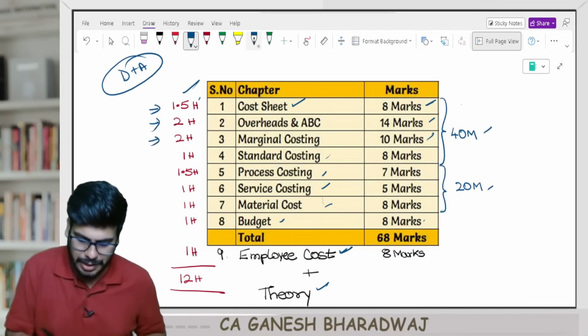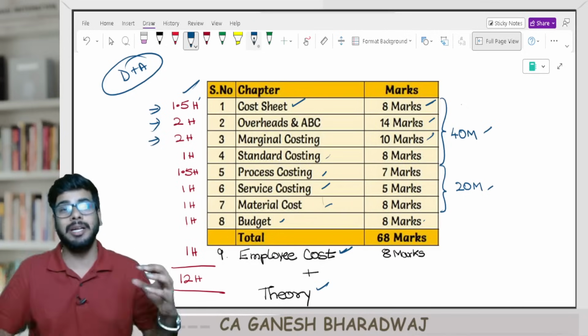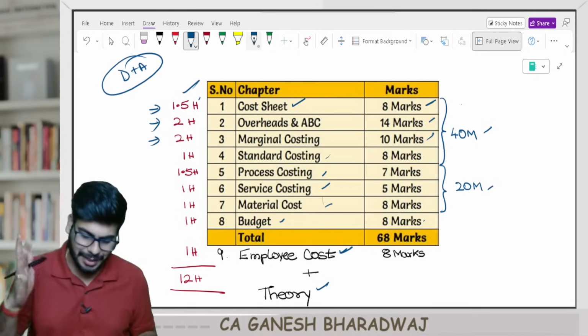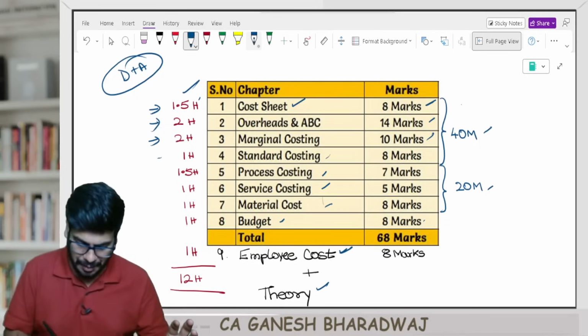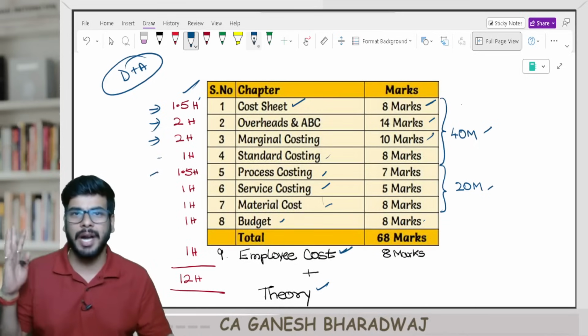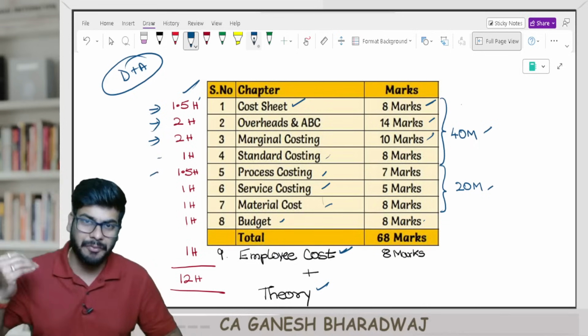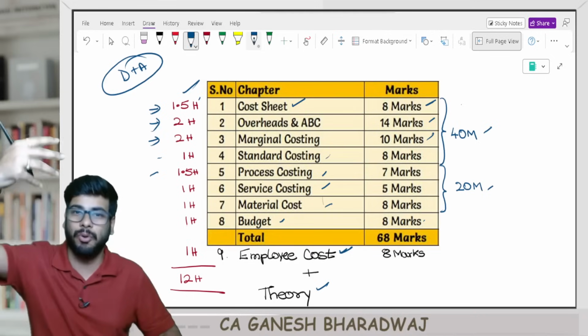Then move on to marginal costing. In marginal costing, there are multiple concepts, small areas are there. That's why I have kept 2 hours here. Then standard costing can take 1 hour. Process costing about 1.5 hours. In process costing, first of all, revise the process, that is the 4-step procedure.